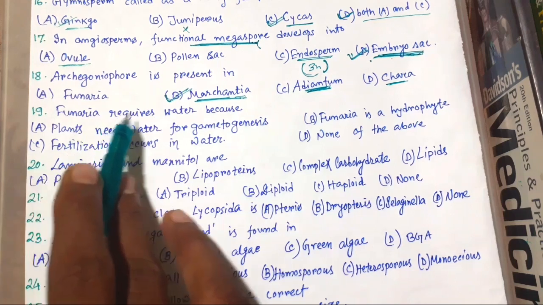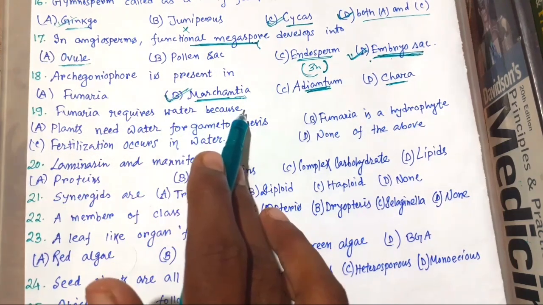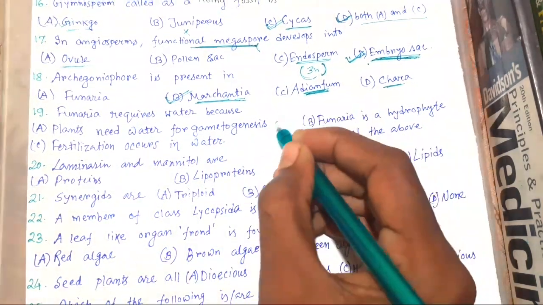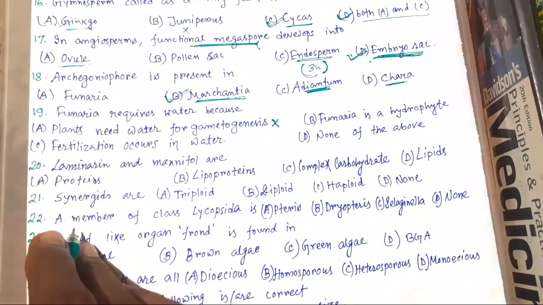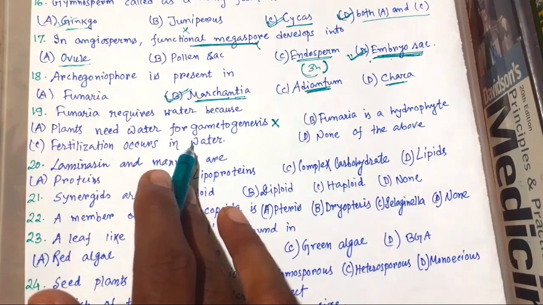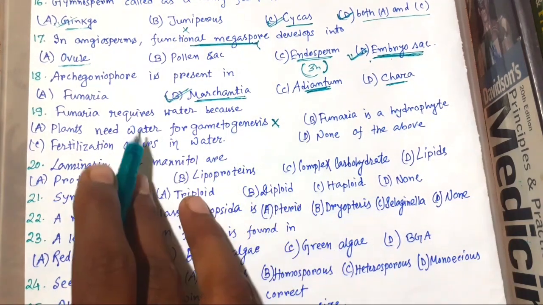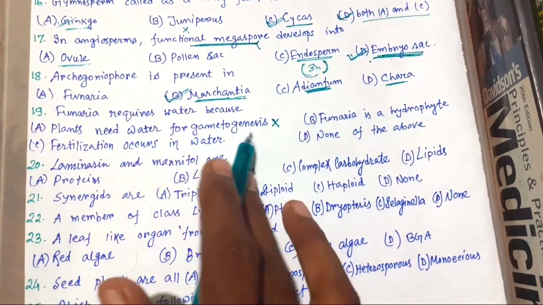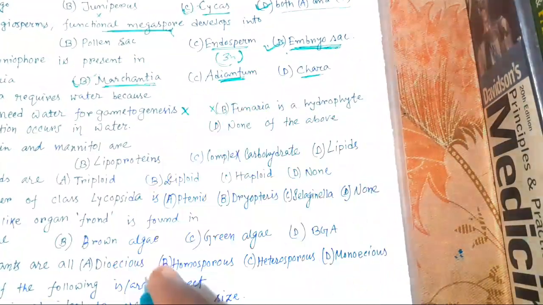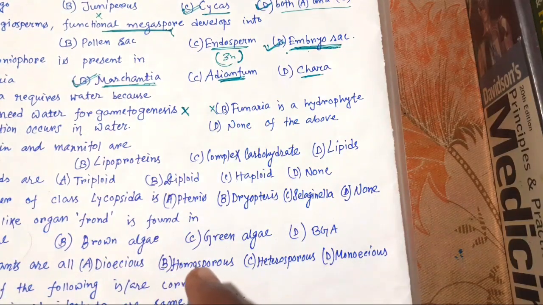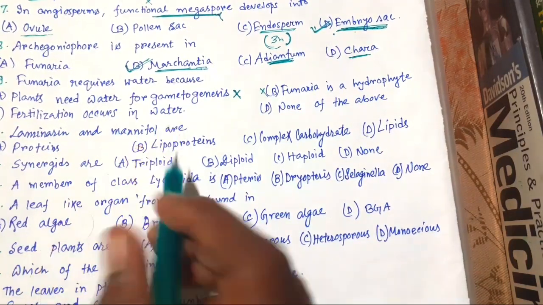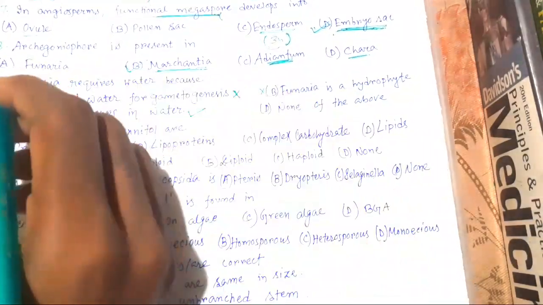19. Funaria requires water because... plants need water for gametogenesis. It is totally wrong. There is no need of water for gametogenesis. Funaria is a hydrophyte. This is also wrong, Funaria is not a hydrophyte. Fertilization occurs in water. This is the right choice.